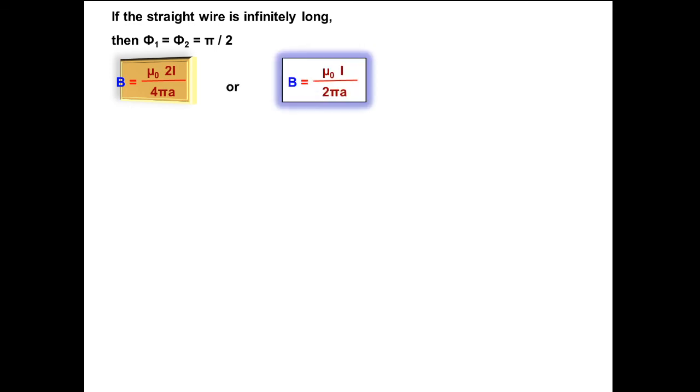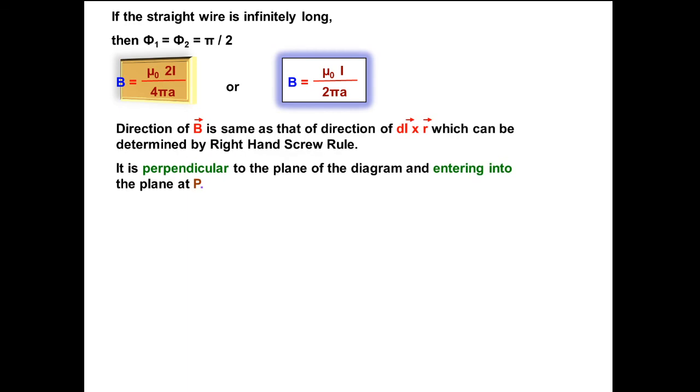So for an infinitely long wire, B equals mu naught 2I by 4 pi a. So it will be mu naught I by 2 pi a, and the direction of B is the same as that of dl cross r, which we can find by the right hand screw rule or by using the cross product.